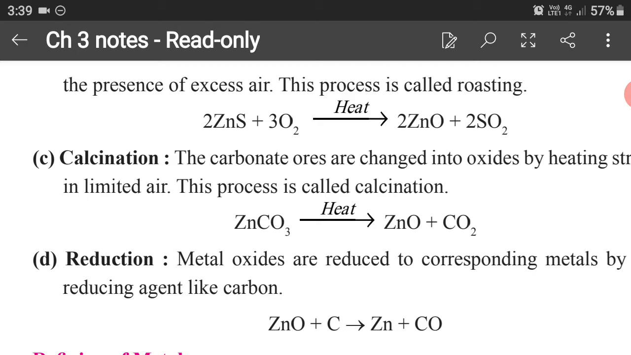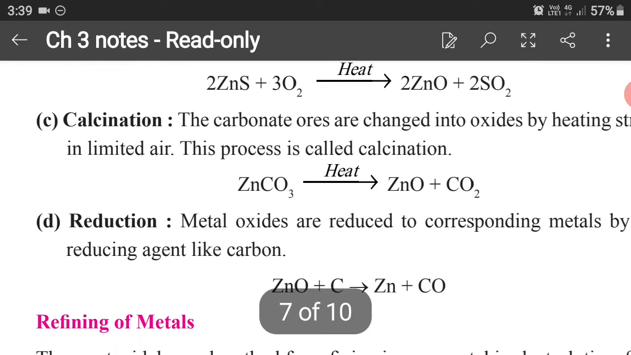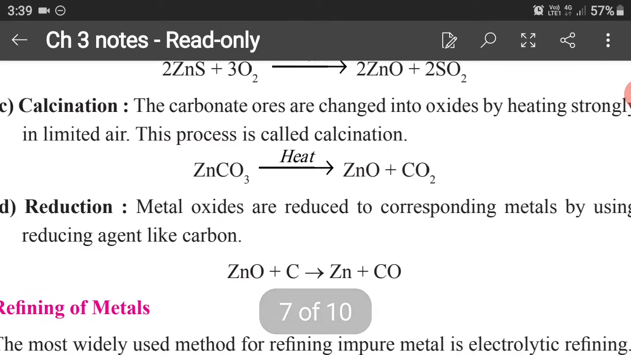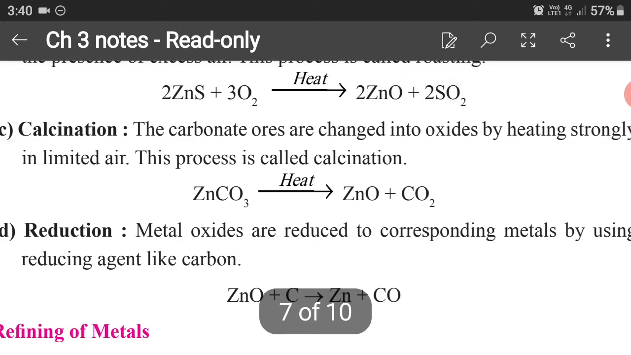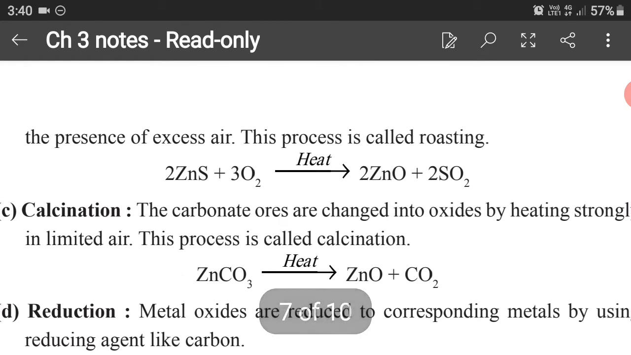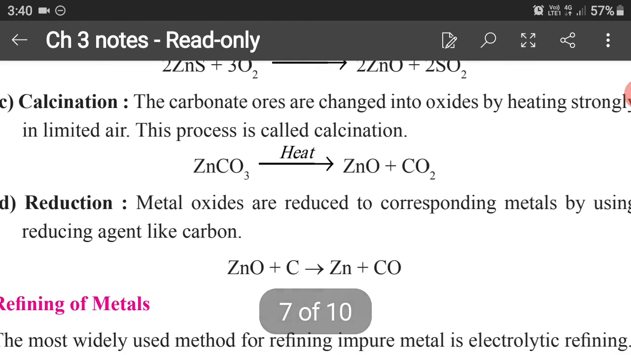Before we start the reduction, let us discuss what calcination is. Calcination is for carbonate ore, and what we do is heat the carbonate ore in limited air. So zinc carbonate is heated in limited air such that carbon dioxide is given out and the leftover is zinc oxide. Now, as we obtained zinc oxide after the oxidation of zinc sulfide, similarly after the calcination process we have also got zinc oxide.